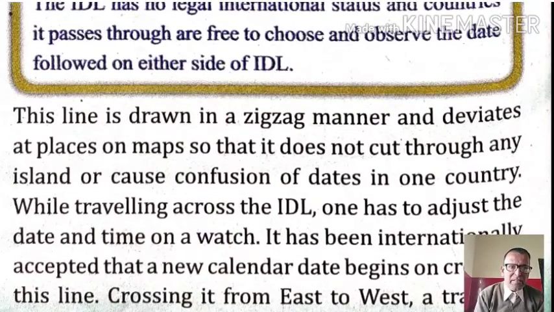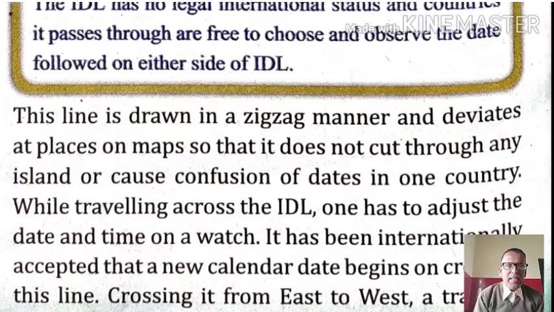It has been internationally accepted that a new calendar date begins on crossing this line. Crossing it from east to west, a traveler will add or gain a day, and on crossing the IDL from west to east, a traveler will subtract or lose a day. These are the generally accepted norms. So simply saying, we should know that IDL stands for International Date Line, first thing.